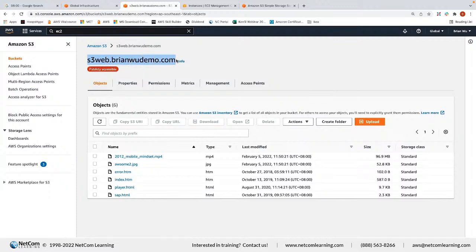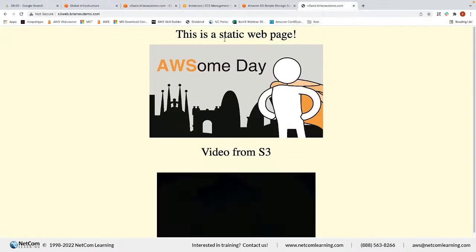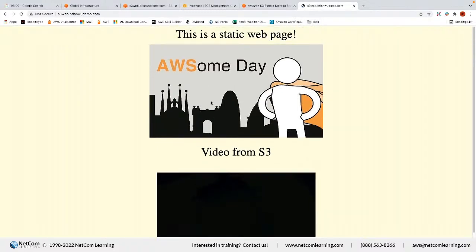If you visit this website, you can do it now or later. As you can see, the video is here, the picture is there, and the HTML is here. And if I go to this website, the color is a little bit different to identify where you reach. It's similar. So you use S3 to host this static website.